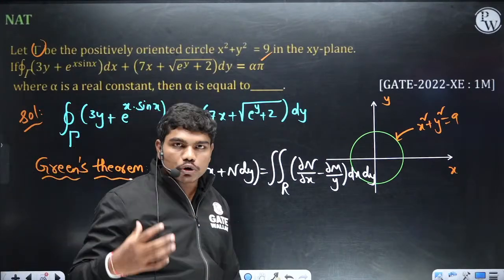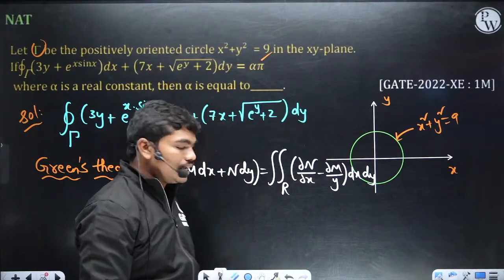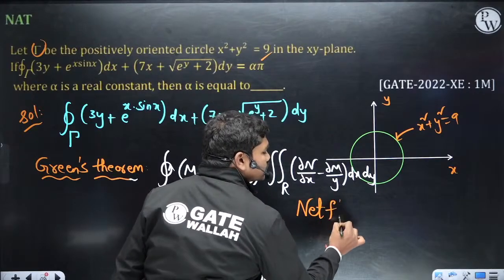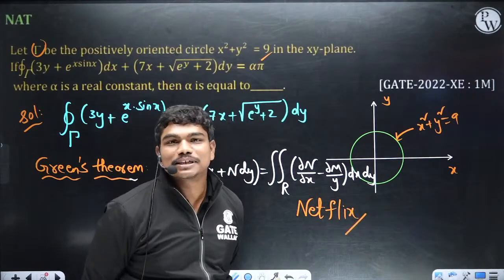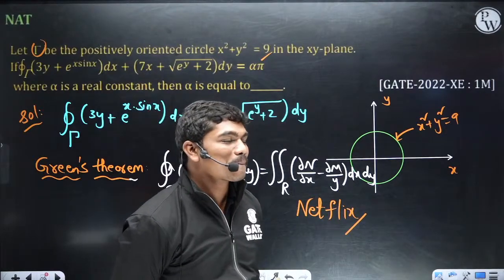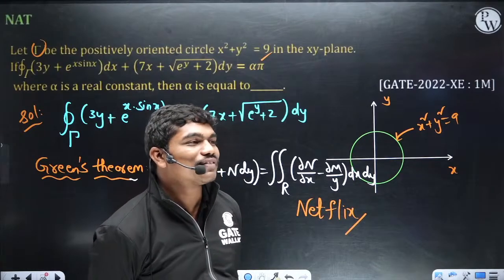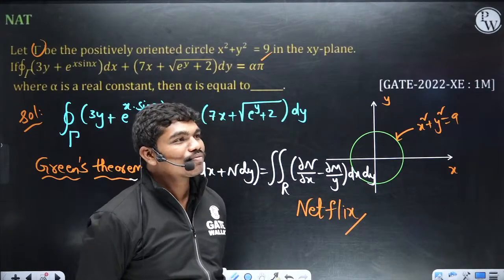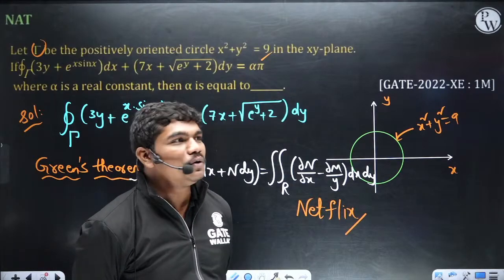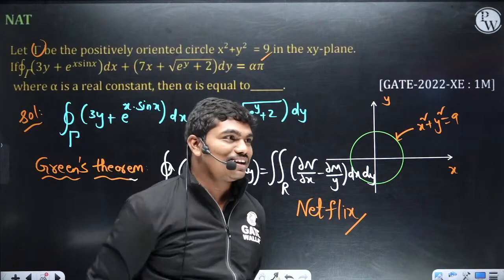Here many people have doubt about N by y and M by x; in exam you can actually get confused. Okay, how many of you have a subscription of Netflix? Lots of new content comes, right? How many of you have this? Yes? Okay. From my side, I'm going to tell you. It's not mine, it's a friend's account.